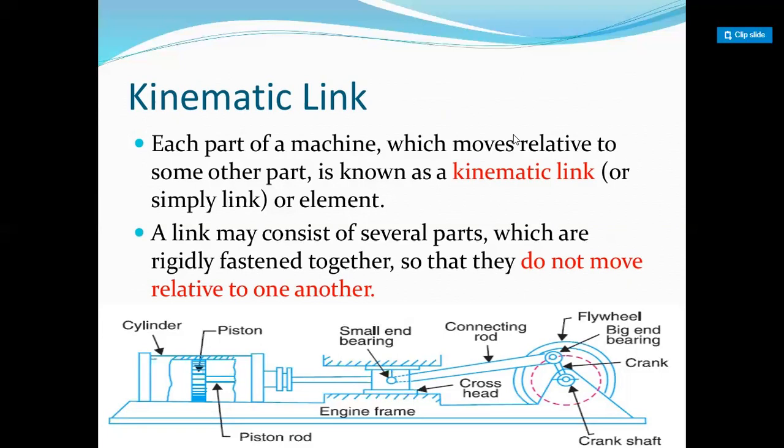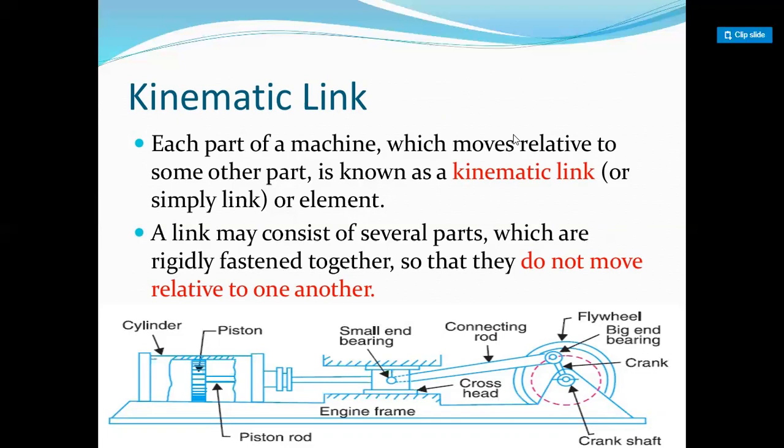If you have a mechanism or a machine, then each part which has relative motion to the other part, that part is known as a kinematic link, or kinematic element.